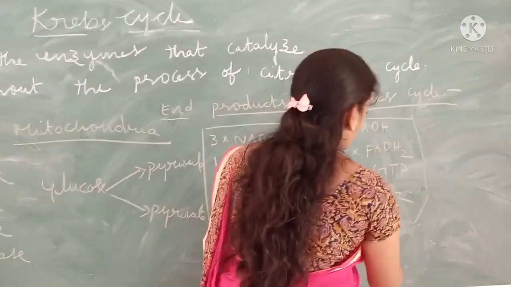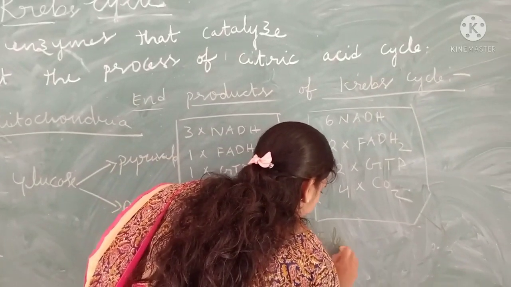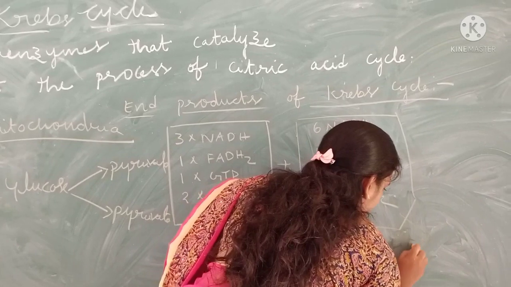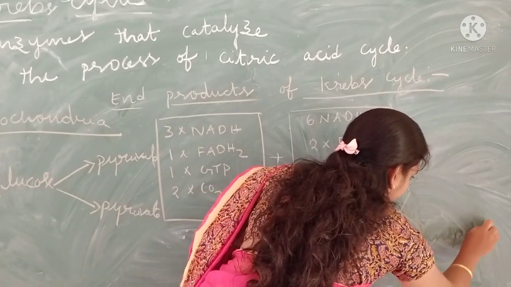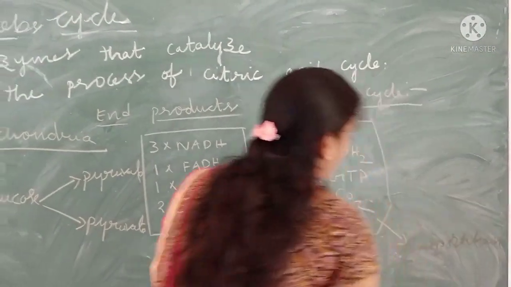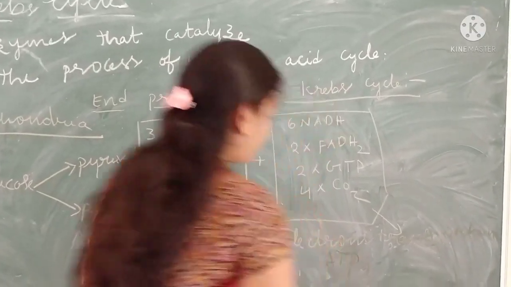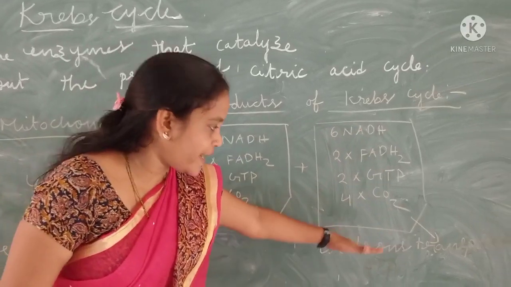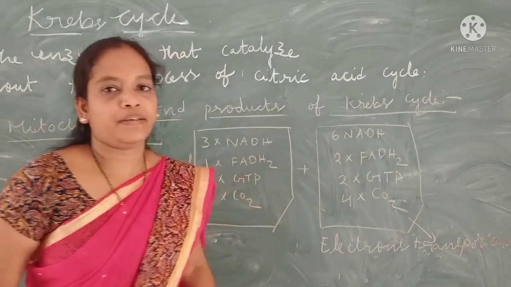These molecules enter the electron transport chain to produce ATP, to synthesize ATP. So these molecules have to enter the electron transport chain to produce ATP.